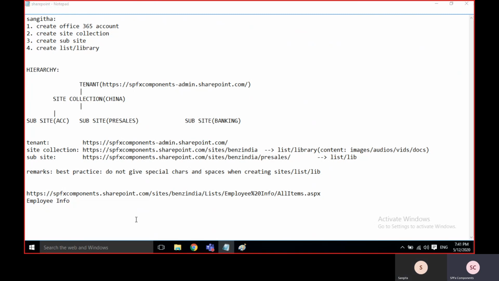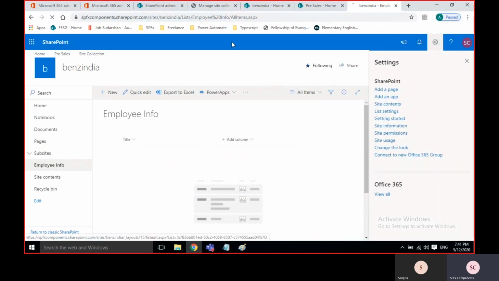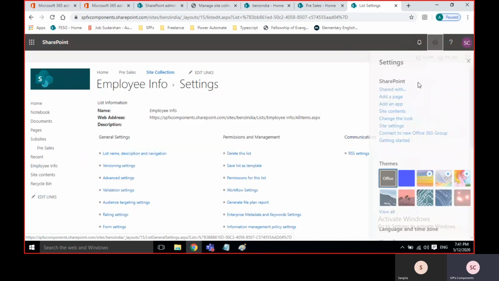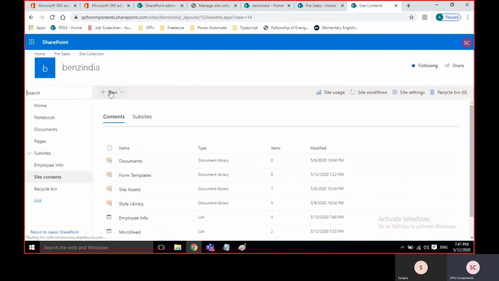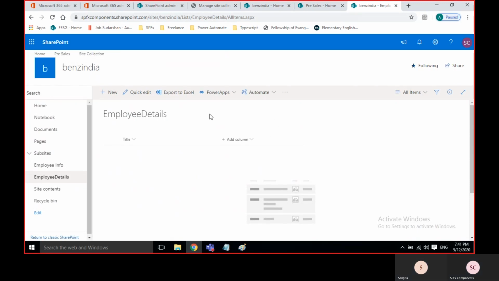So when we are creating itself, I'll create without space now. Employee info. Employee details, without space I gave it. Right now, see here, the URL is perfect. But for end users, it is not looking good.